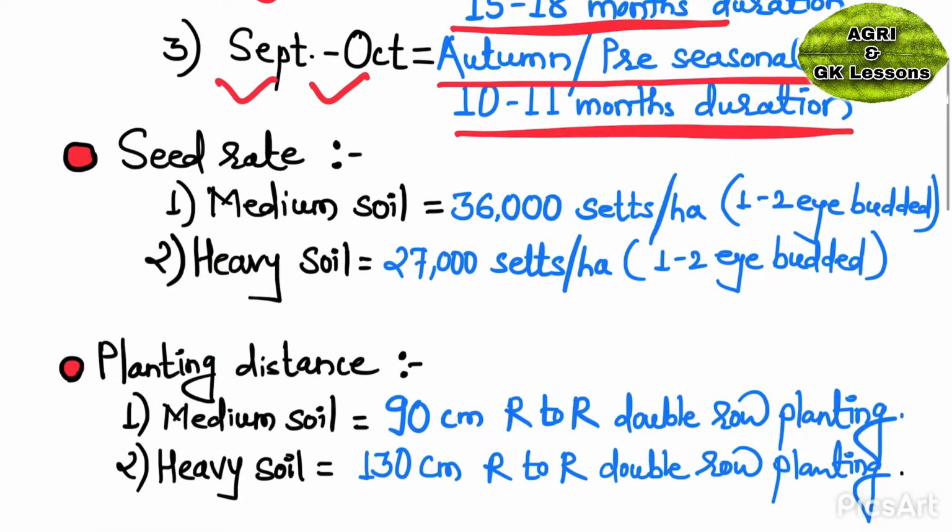Seed rate of sugarcane over medium soil is about 36,000 seeds, which is 1 to 2 eye-budded sets, for a hectare area. And over heavy soil, we require 27,000 seeds, which is 1 to 2 eye-budded sets, for cultivation over a hectare area.